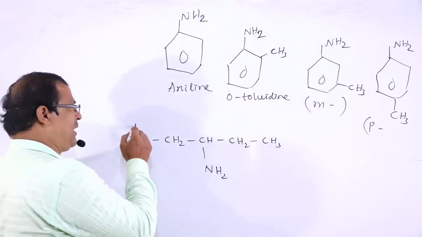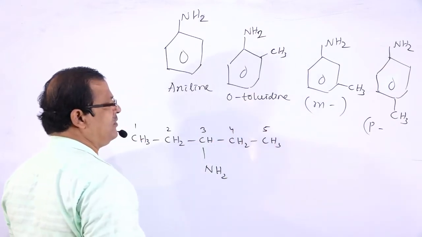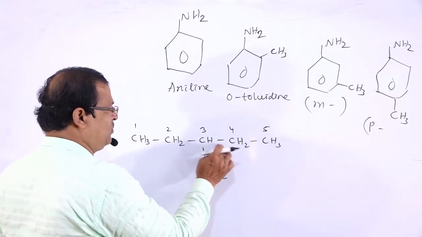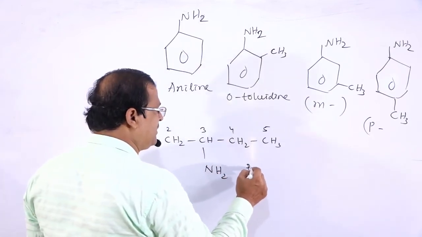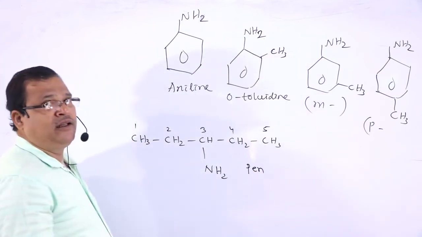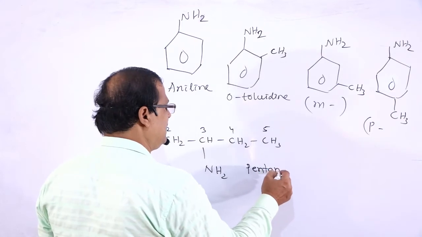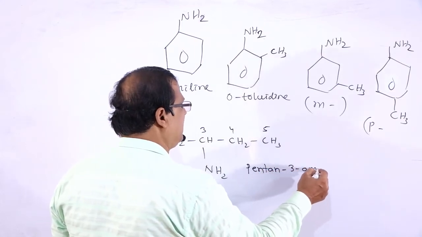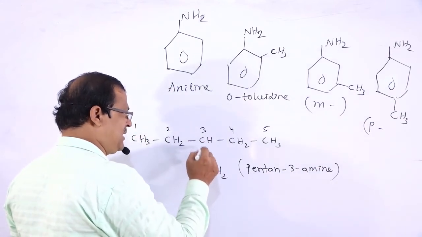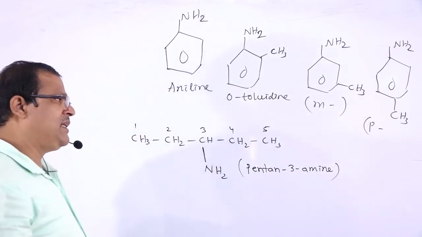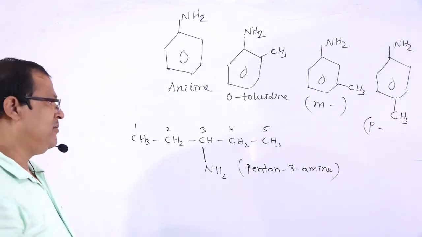If we number 1, 2, 3, 4, 5, it is named pentanamine, and the NH2 group occurs at position 3, so it is pentan-3-amine.